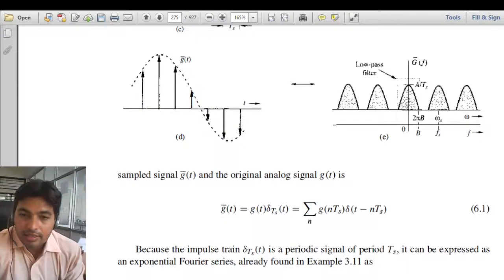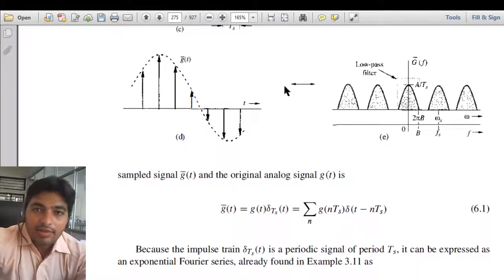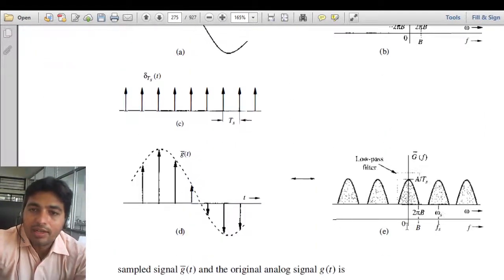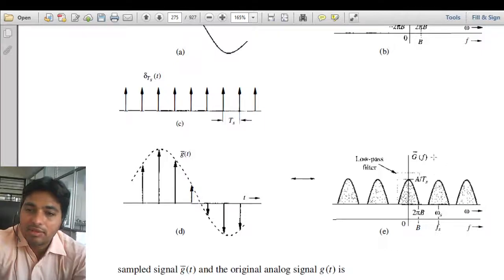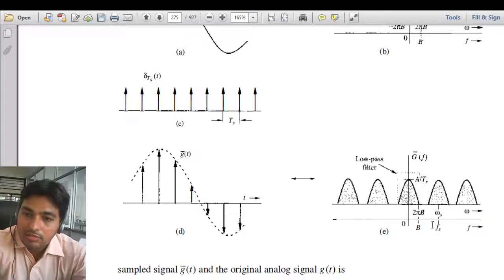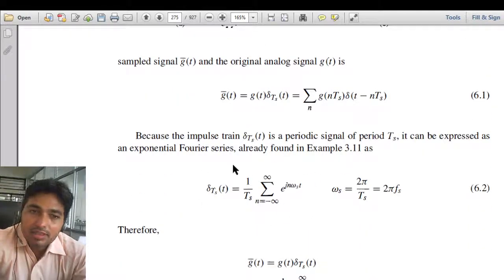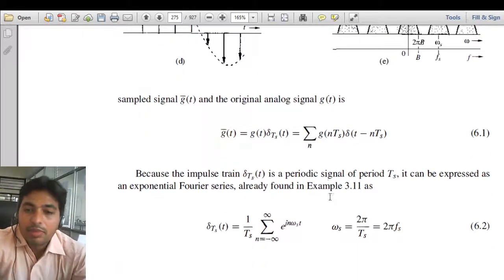This figure tells us that when we sample, we have a repetition of our band. Whatever the band is, there will be a repetition, and the repetition will be centered around the sampling frequency. So this is our B. The next sample will be at Fs, that is twice the maximum frequency, then 2Fs, 3Fs, and so on. This is the same as explained using the exponential Fourier series, and here we have done it using the simple Fourier series.